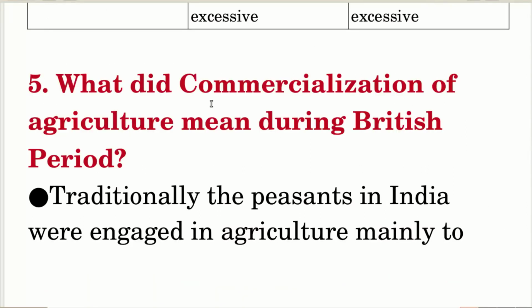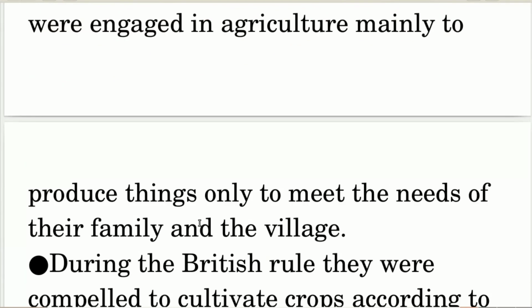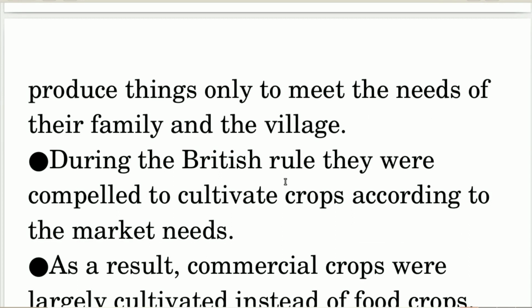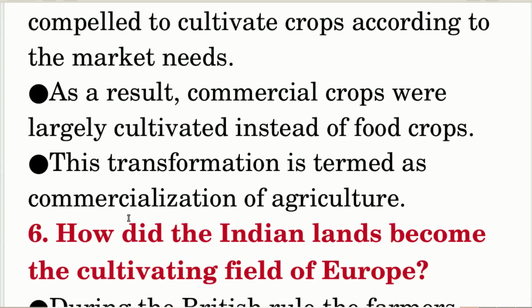What did commercialization of agriculture mean during the British period? Traditionally, the peasants in India were engaged in agriculture mainly to produce things to meet the needs of their family and the village. During the British rule, they were compelled to cultivate crops according to the market needs. As a result, commercial crops were largely cultivated instead of food crops. This transformation is termed as commercialization of agriculture.